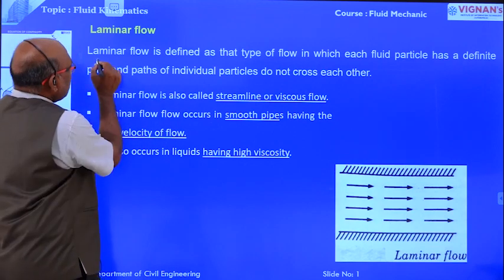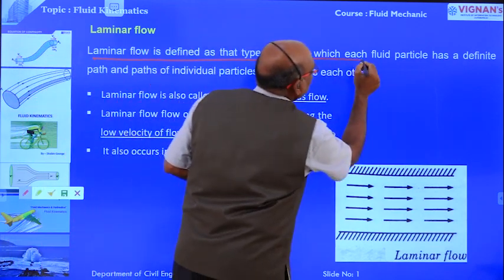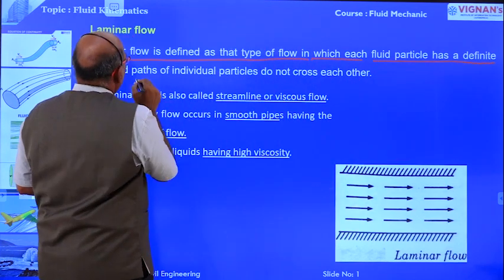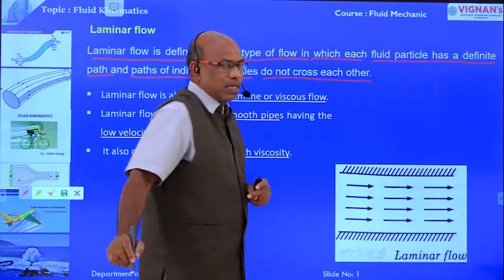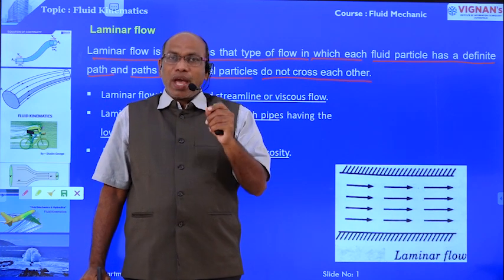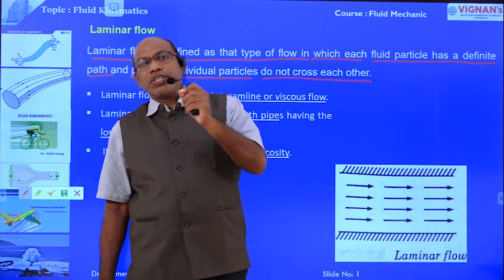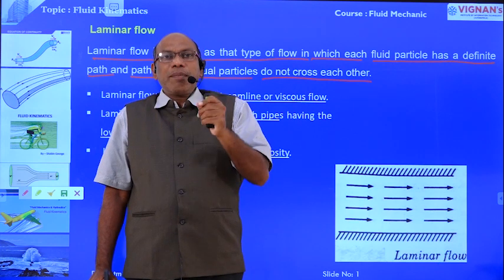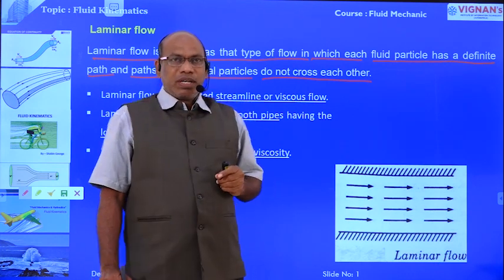Laminar flow is defined as the type of flow in which fluid particles have a definite path, and the paths of individual particles do not cross each other. That means the flow in laminar flow is in parallel, straight lines, right?